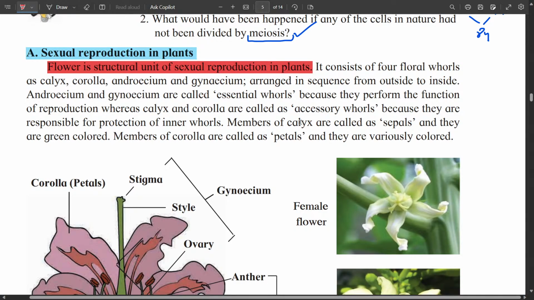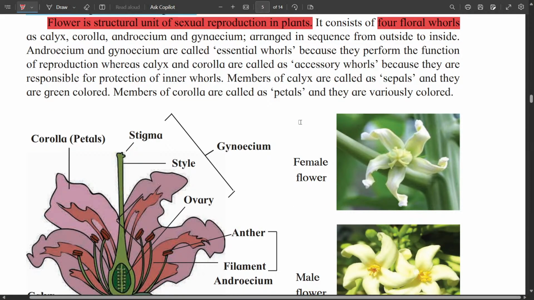A flower consists of 4 floral whorls, one after the other. The outermost whorl is the calyx, then we have the corolla, androecium and gynoecium, arranged in sequence from outside to inside.